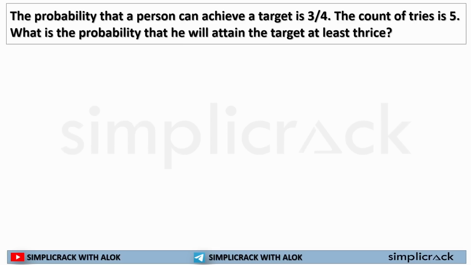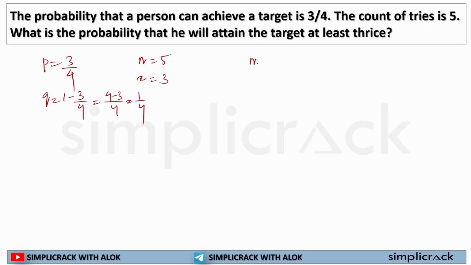Let's see another question. The probability that a person can achieve a target is 3 by 4. The probability of success is 3 by 4. The count of tries is 5. Number of trials is 5. What is the probability that he will attain the target at least thrice? So how many successful attempts should be there? 3. Now probability of success is 3 by 4, so probability of failure will be 1 minus 3 by 4, that is 4 minus 3 by 4, which is equal to 1 by 4.